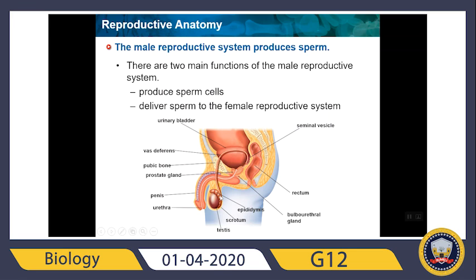After maturation, they will move along the vas deferens, passing by the prostate glands. The prostate gland will produce a secretion to mix with the sperm. Also, the bulbourethral glands will produce a secretion. Then, the mixture of secretions and the sperm will form the semen, which will move along the urethra of the penis, then outside.